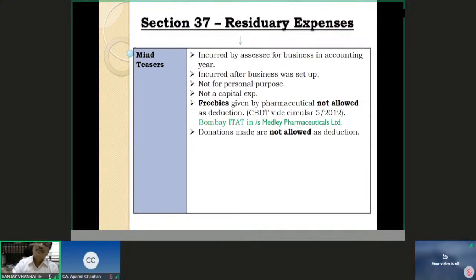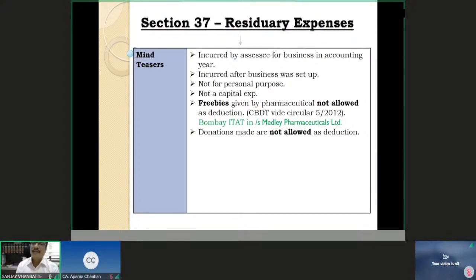So that is why CBDT circular number 5 of 2012 says that any freebies given by the pharmaceutical companies to the doctors is in violation of the guidelines by the Indian Medical Council, and because it is in violation of the guidelines by the Indian Medical Council, expenditure on the freebies by the pharmaceutical companies will not be allowed.